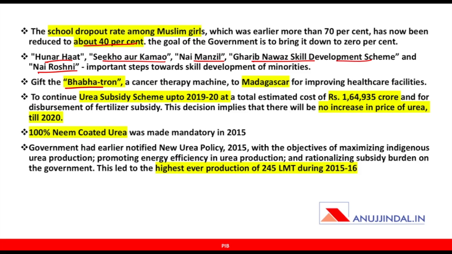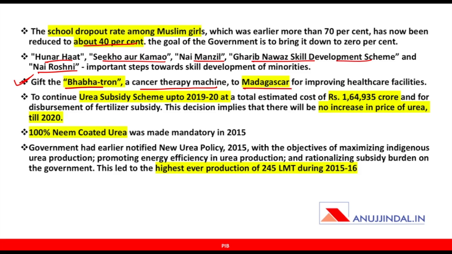Next is India has gifted Bhabatron, which is an indigenous cancer therapy machine created by India, to Madagascar. Very important factual that can be asked in the examination, specifically RBI and NABARD.